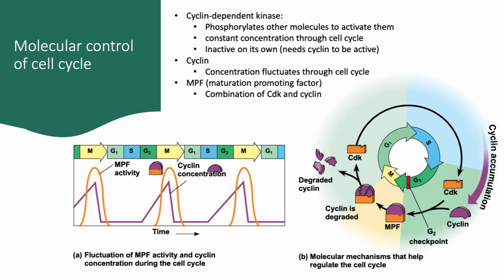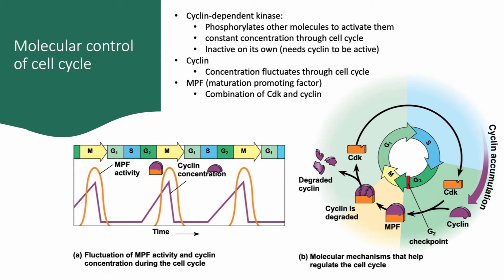That other molecule is cyclin, which, as its name suggests, cycles in concentration according to the cell cycle. During the G2 phase, cyclin production in the cell ramps up considerably. Once the CDK cyclin complex, or MPF, reaches a threshold, it becomes very active, and the cell successfully passes the G2 checkpoint and enters M phase. Toward the end of M phase, cyclin is degraded and the CDK becomes inactive without it.